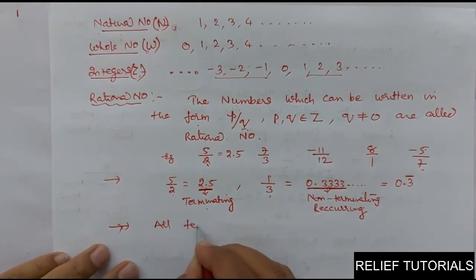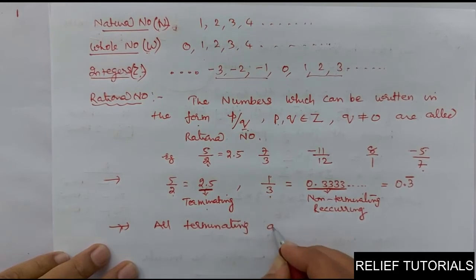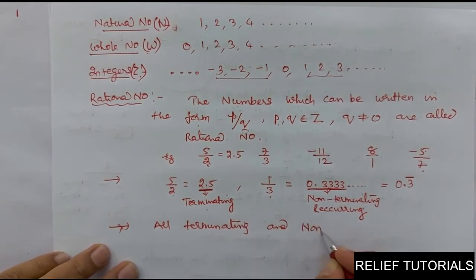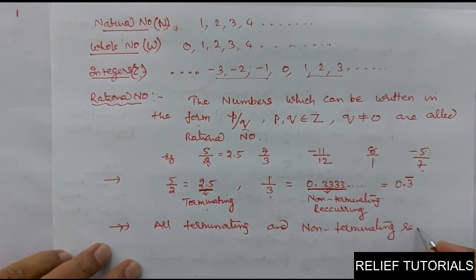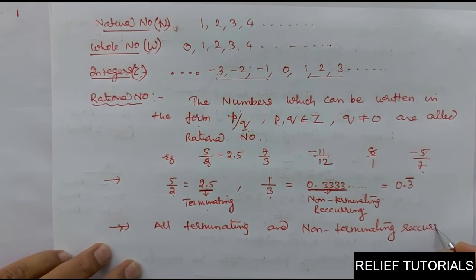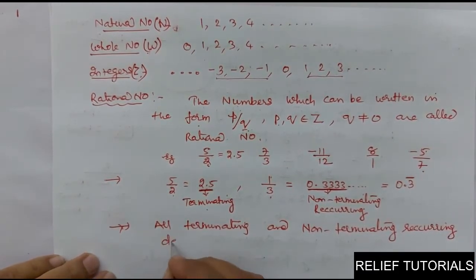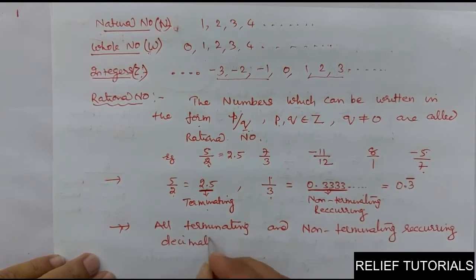So all terminating and non-terminating recurring decimals are rational.